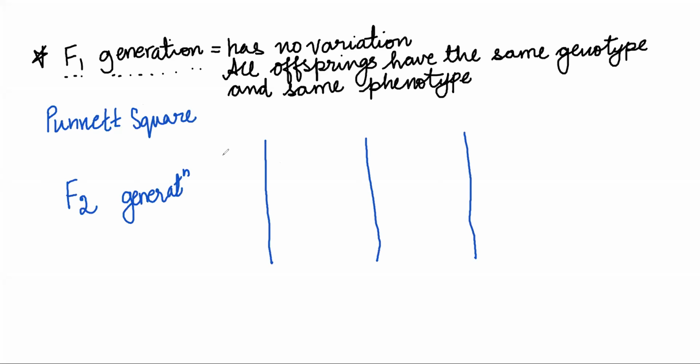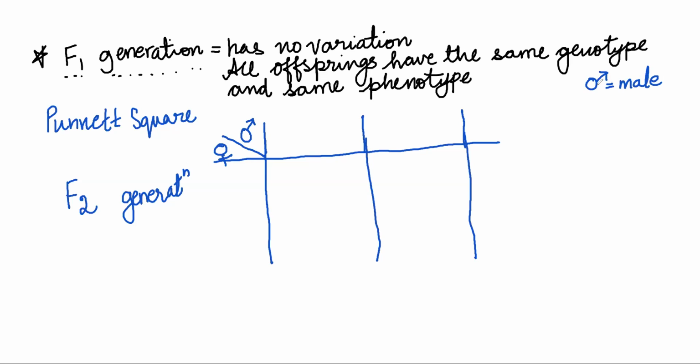Now in this, what Punnett suggested was that male gametes can be written in the topmost row and the female gametes in the first column. This is the symbol of male.